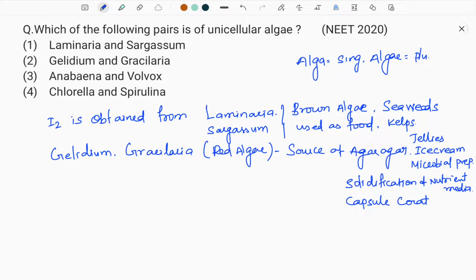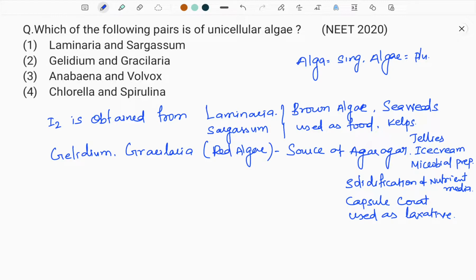This capsule coating easily gets digested, solubilizes in water, and we get the medication as soon as possible to affect the body, right? And agar-agar is used as a laxative also, that it causes the digestive system to act faster and have a free discharge, right? So agar-agar is used in making salt beds also.